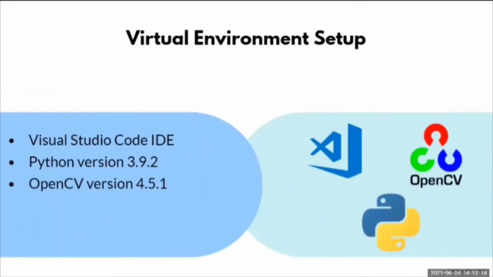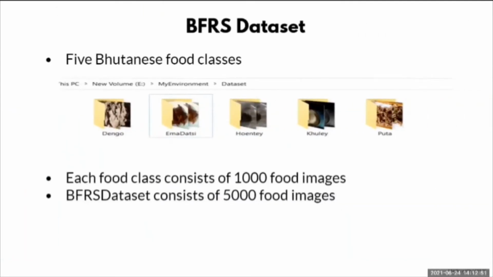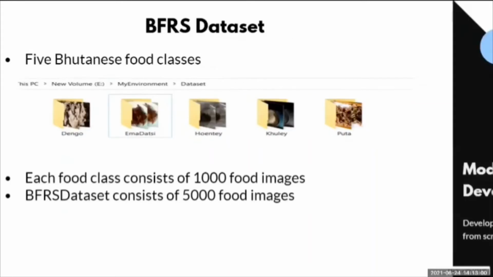For the preparation of the dataset, a Python virtual environment was created. A Python virtual environment allows us to create an isolated working environment for a Python application, whereby the required Python libraries and packages are all installed in the environment using the pip installer instead of installing on the local PC, thus reducing the usage of desktop storage. Visual Studio development IDE, Python version 3.9.2, and OpenCV version 4.5.1 were utilized to code the program for processing the dataset that was collected. And this is the finalized dataset for the project. There are 5 classes. Each class consists of 1,000 food images. And as a whole, the dataset consists of 5,000 food images.